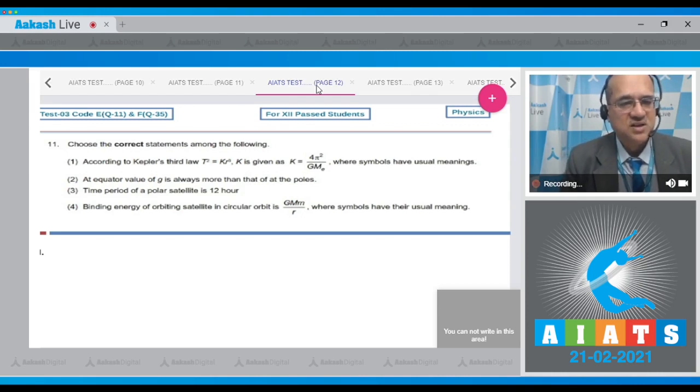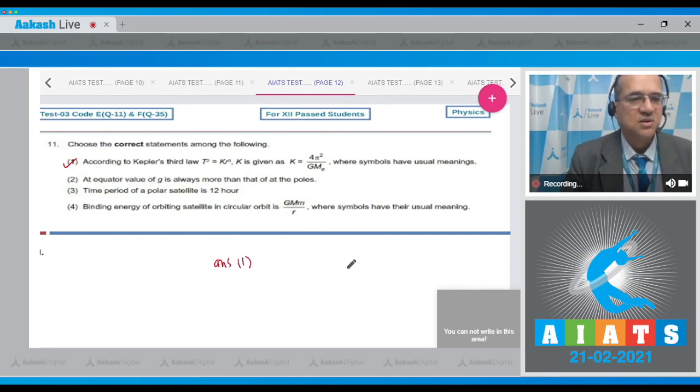Now see, the first relation is okay, that T square is proportional to r cube and the formula comes to be T square is equal to 4 pi square over GM into r cube. So this is a correct relation. And discuss the others also. At the equator, the value of g is always more than this. This is incorrect. Reverse is true. The time period of a polar satellite may be any time. It's not essentially 12 hours. And the binding energy formula is also the wrong formula. It should be GMm by 2r for the orbiting satellite. So the first one is the true option.